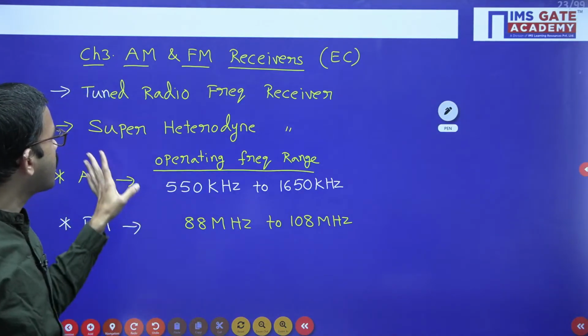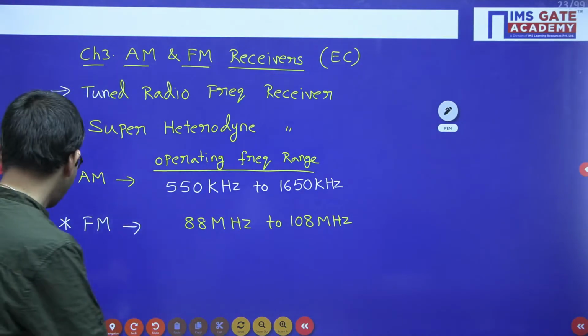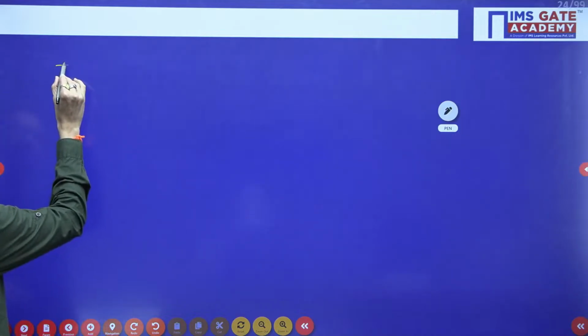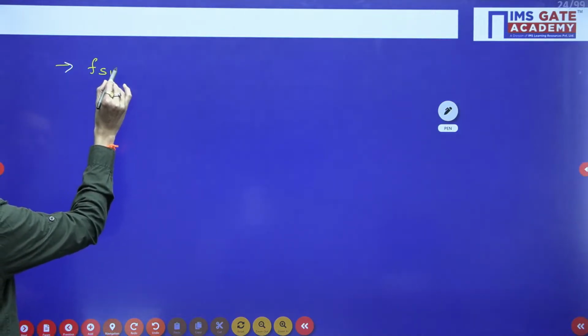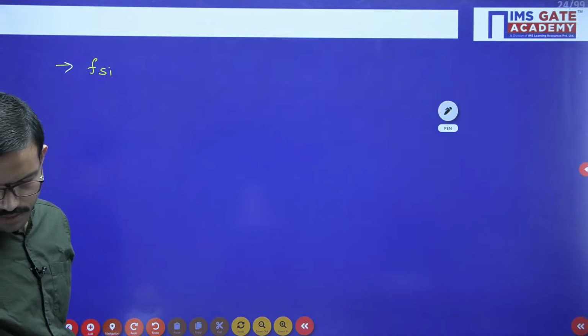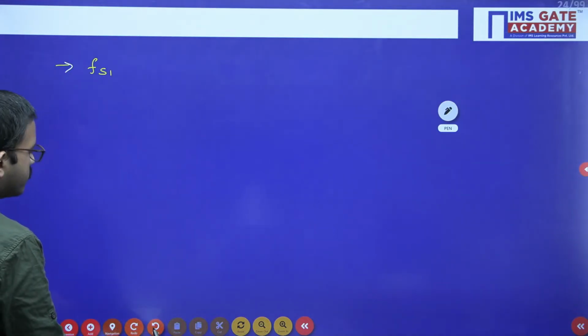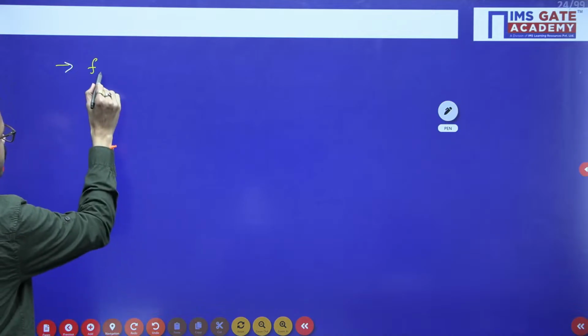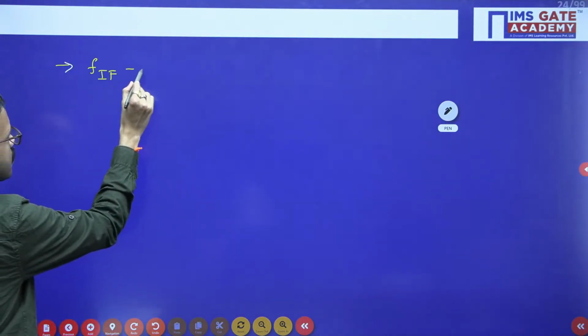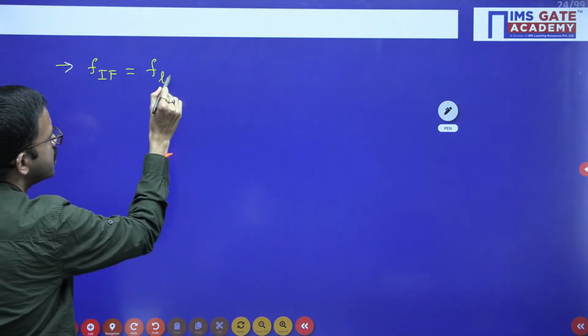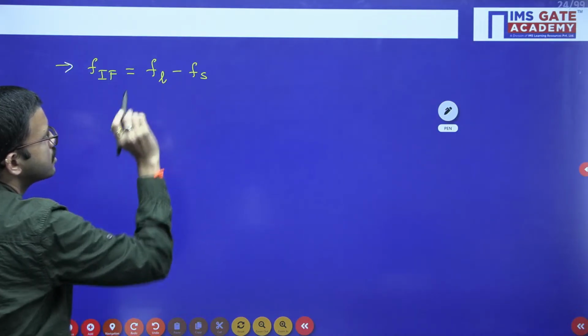Okay, next coming to the super heterodyne receiver. In the super heterodyne receiver, we will have the image frequency concept. Before that, you can write intermediate frequency. Here the intermediate frequency is the local oscillator frequency minus the incoming signal frequency.